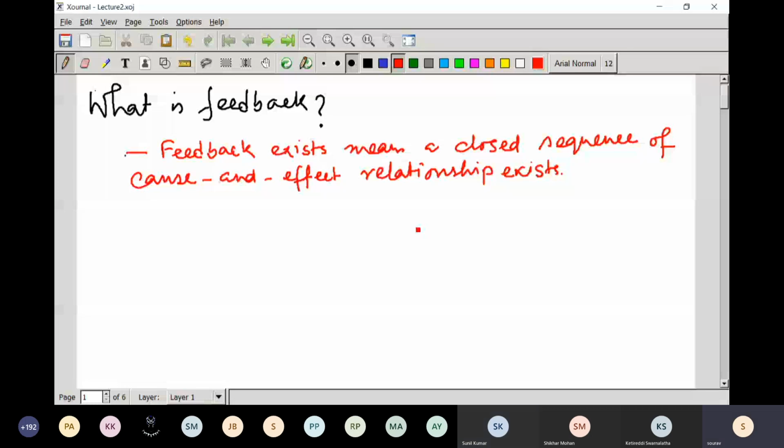So let us see some examples. Please mute your microphone. See some examples, and then the concept of feedback would be clear to us. First consider a simple electrical circuit.